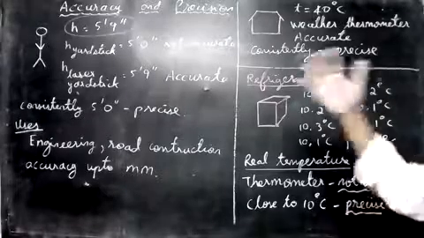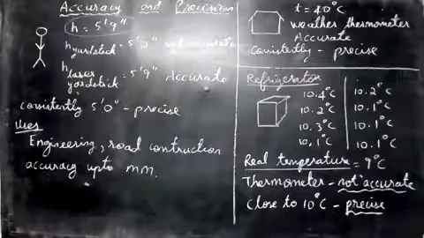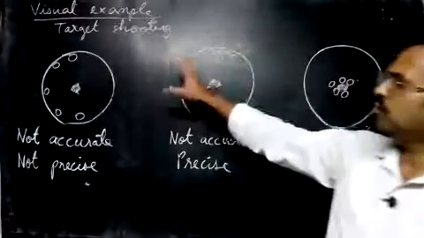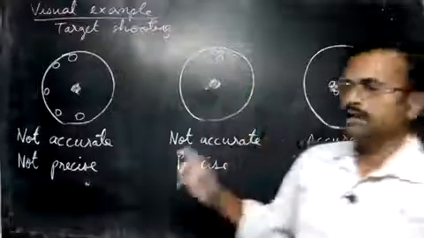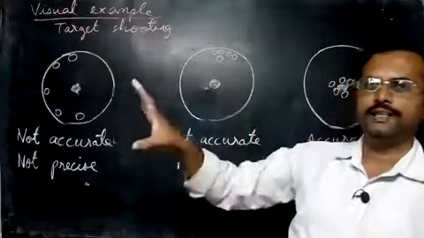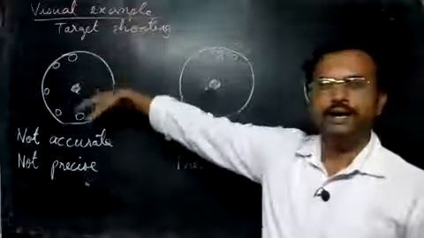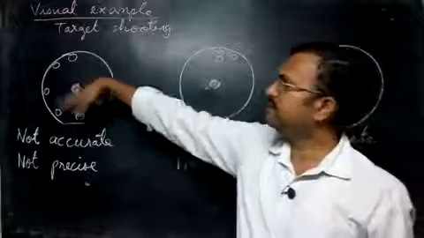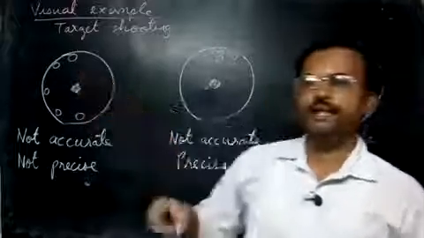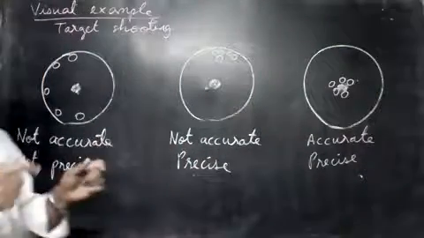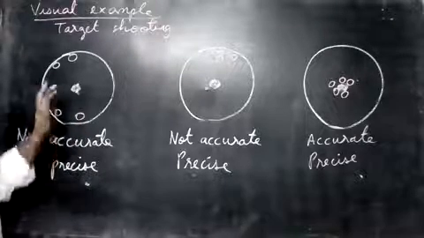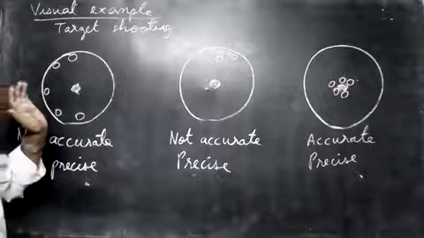Let's see a visual example to show accuracy and precision. We have seen shooting. In gun shooting they have a target. The target is a circle, and the center is called the bullseye, and then we have many concentric circles, one circle inside the other. They must shoot at this target, and if you shoot exactly in the center, the bullseye, you get the point.